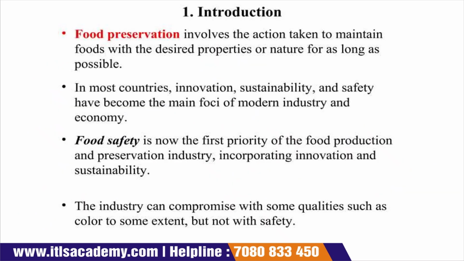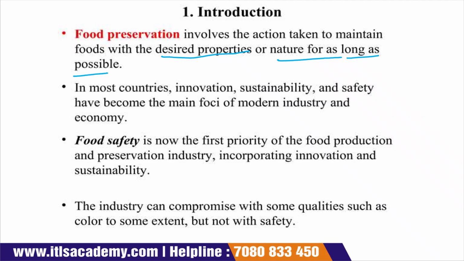Introduction. Simply, what are food preservations? They involve a variety of techniques or actions so that we maintain the quality of the food product according to our desired property or nature for as long as possible. Now simply, the main aim of food preservation is what?